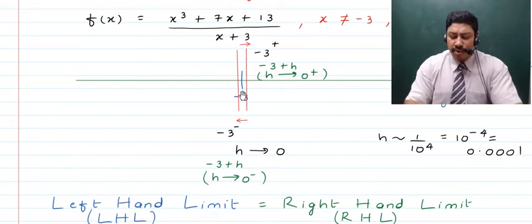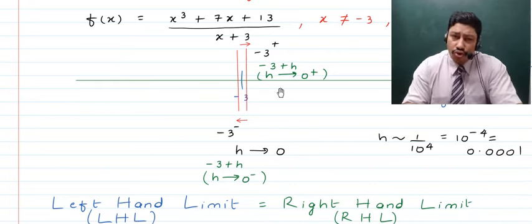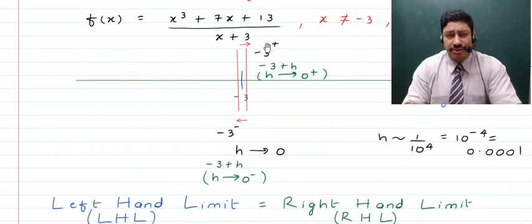Now if you talk about points which are on the right side of -3 and very close to -3, right, even those points will not give you the denominator to be 0. They will be very close to 0, but they won't give the denominator to be 0. As such points are possible. The point which is on the right hand side gives you the right hand limit.